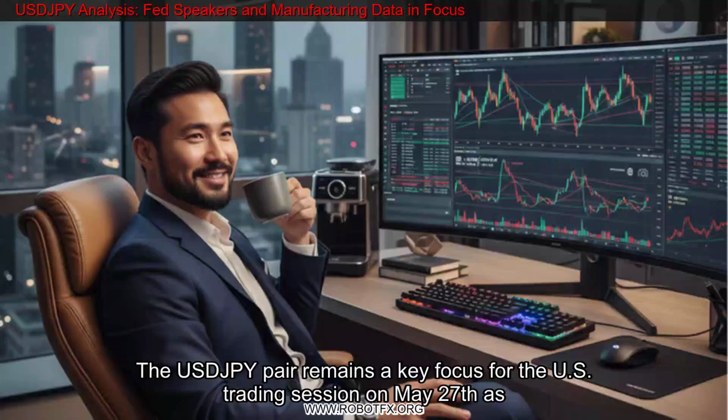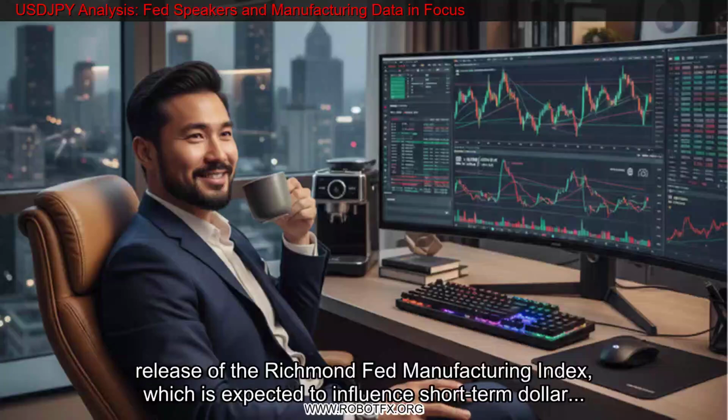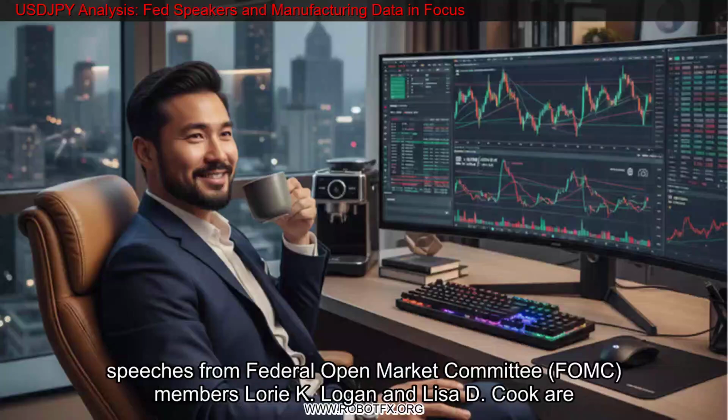The USDJPY remains a key focus for the U.S. trading session on May 27 as market participants await fresh economic data. The primary catalyst for the afternoon session will be the release of the Richmond Fed Manufacturing Index, which is expected to influence short-term dollar dynamics. Additionally, speeches from Federal Open Market Committee FOMC members Lorie K. Logan and Lisa D.